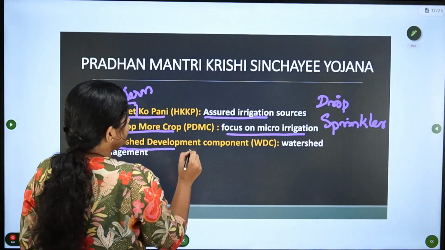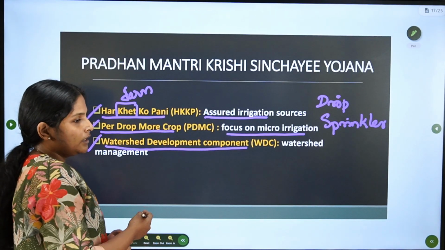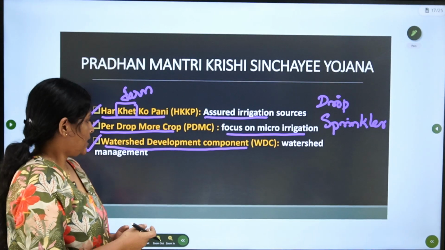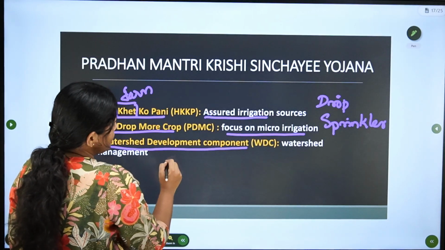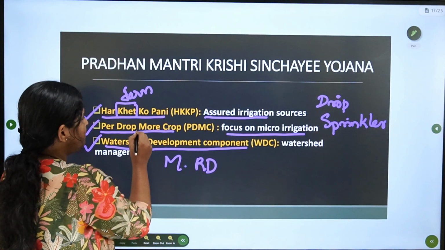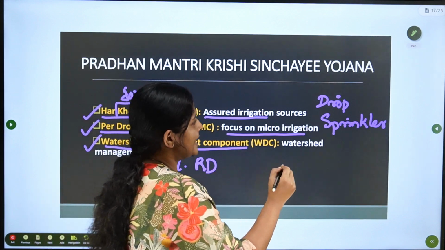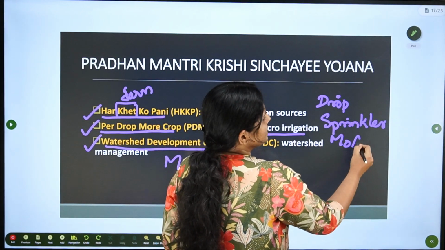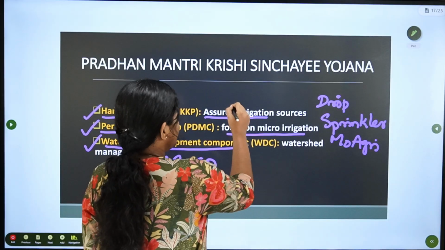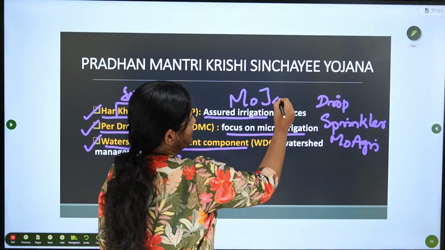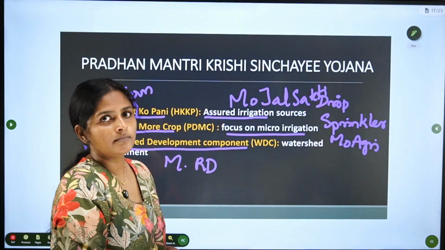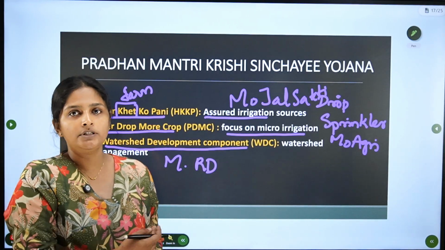Another thing is watershed development components. This is to recharge the water resources in a farm. This watershed management is done by Ministry of Rural Development. This per drop more crop initiative is done by Ministry of Agriculture. And this Har Khet Ko Pani is implemented by Ministry of Jal Shakti. That's how three ministries are involved in it. I hope all of you are clear about this much.